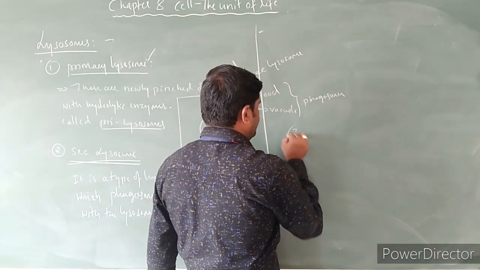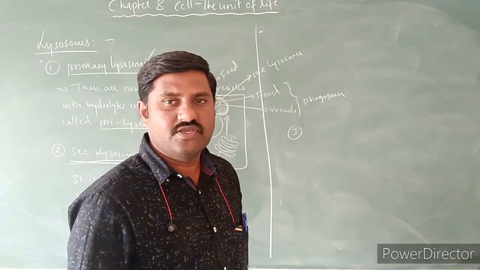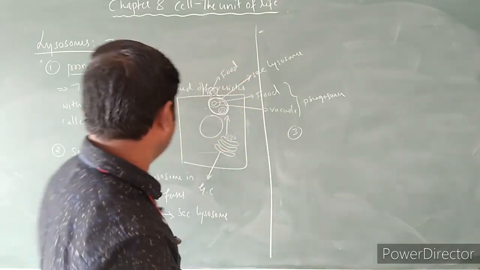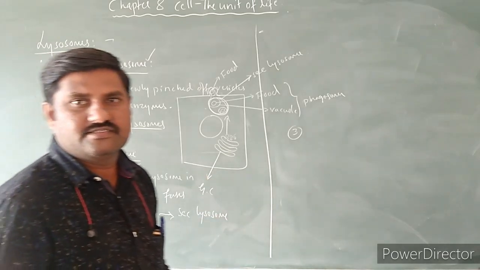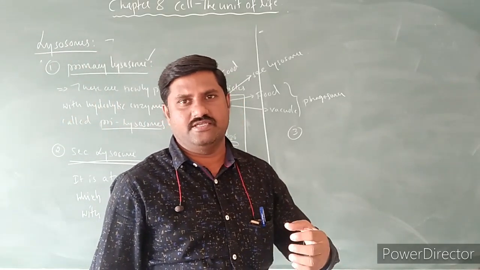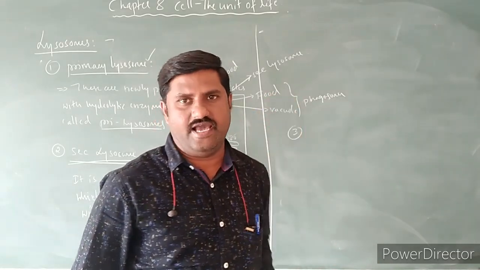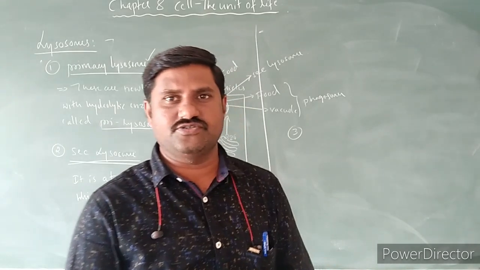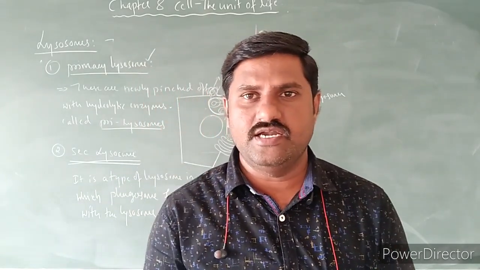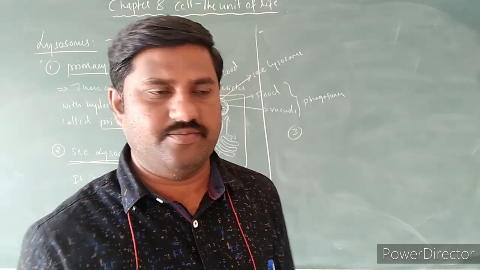And the third one is a very important one. What is the third type of lysosome I have written over here? That is the autolysosome, also called autophagic lysosome, is one type, and the next one is the residual body, another type.